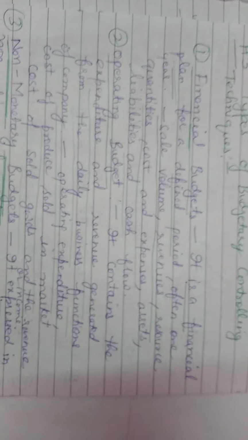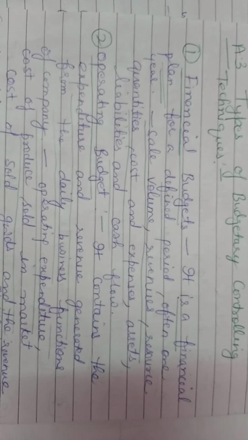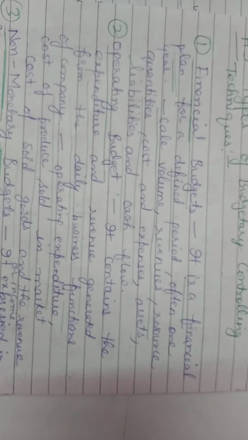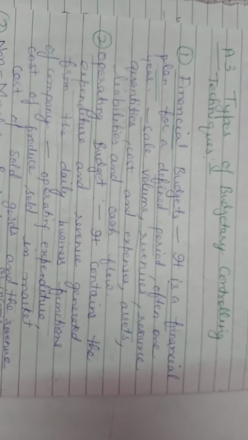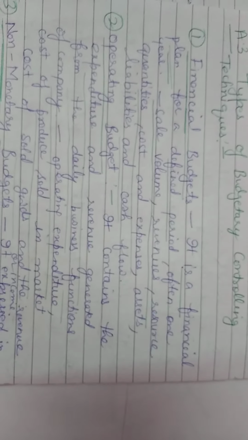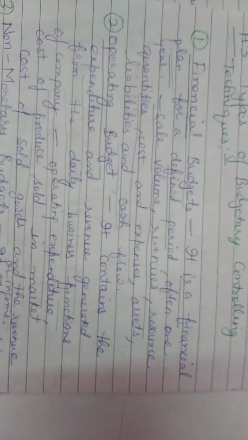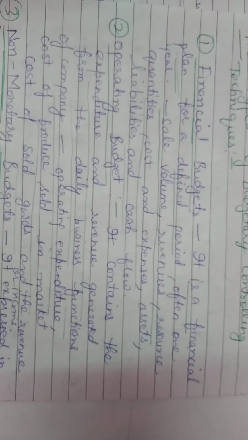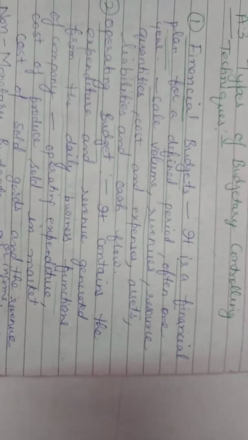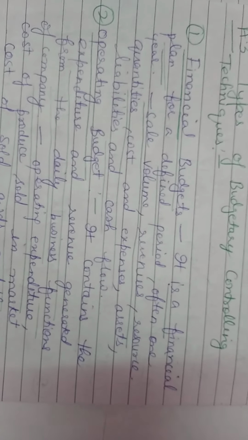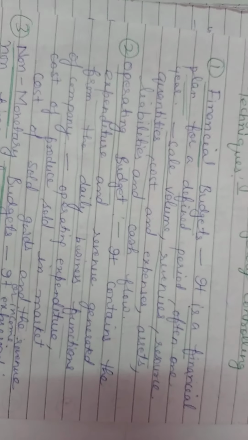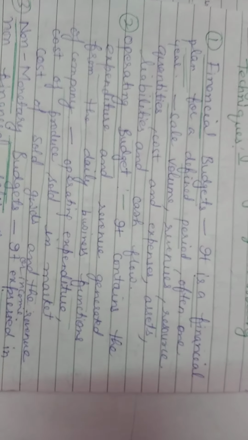So what is financial budget? It is a financial plan for a defined period, often 1 year. It means some proper period, like 1 year. For example, sales volume, revenues, resources, quantities, cost and expenses, assets, liabilities and cash flow. These are some financial budgets.